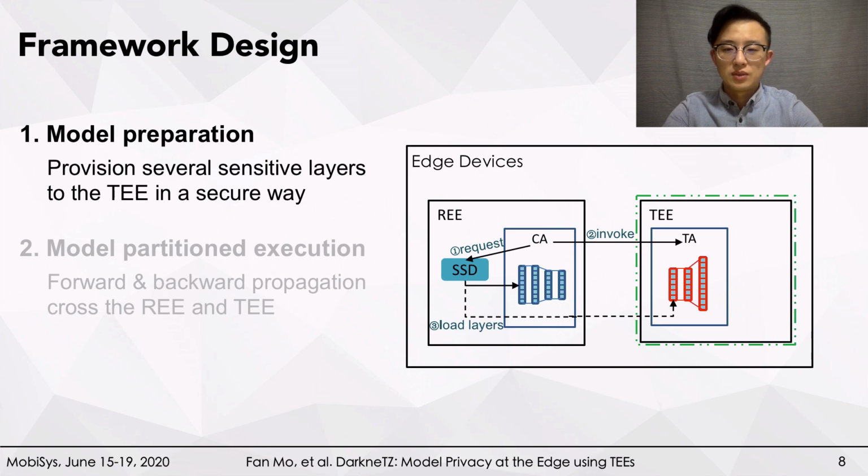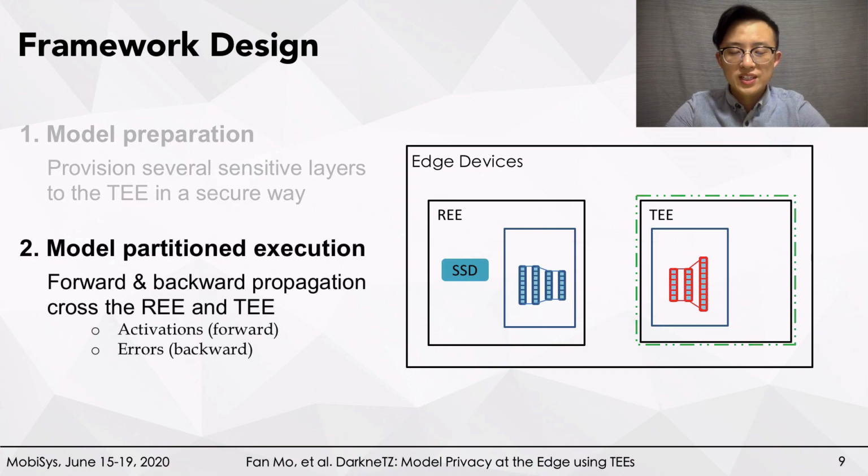We assume that the model is pre-trained using private data by the server, and it can be securely provisioned by the server to the client, and the sensitive layers are encrypted. After that, the TA uses the TEE key to decrypt the sensitive layers, and now the model and all layers are ready for conducting inference or training.